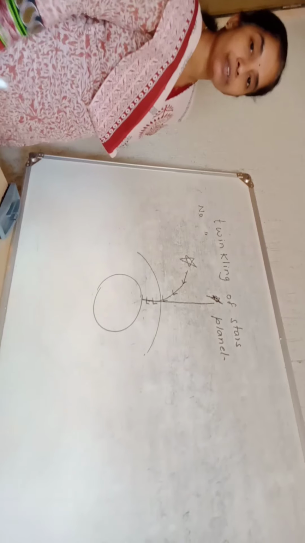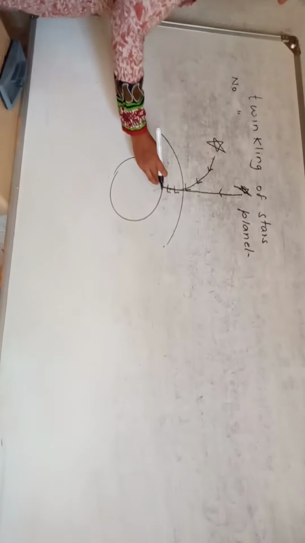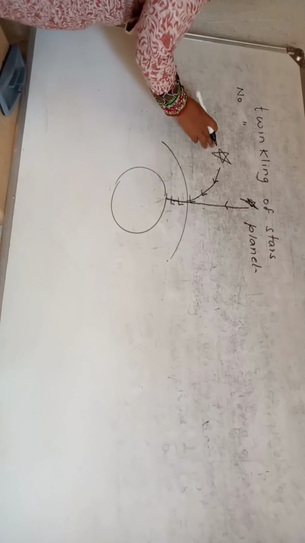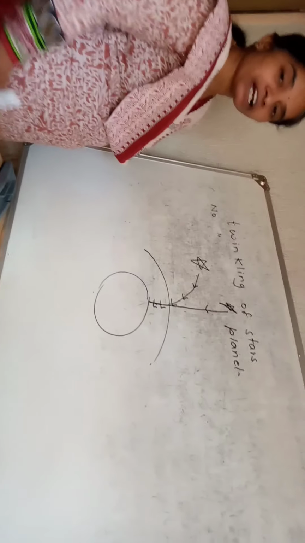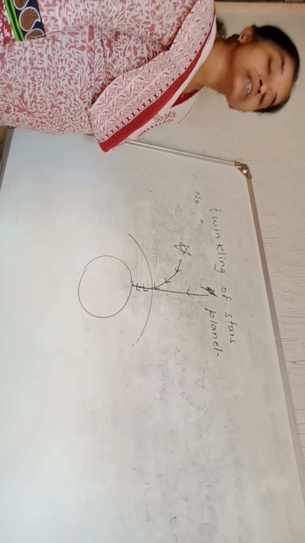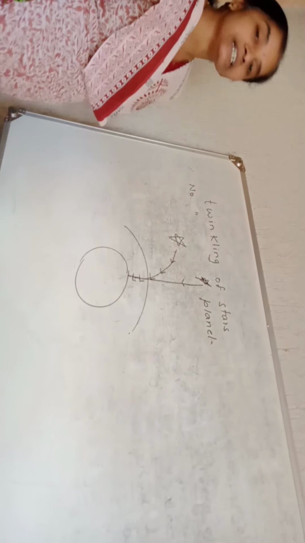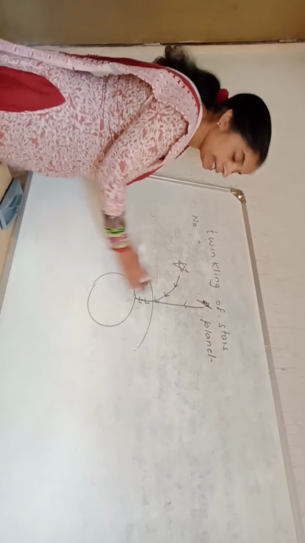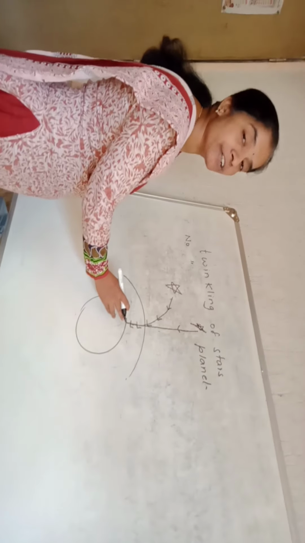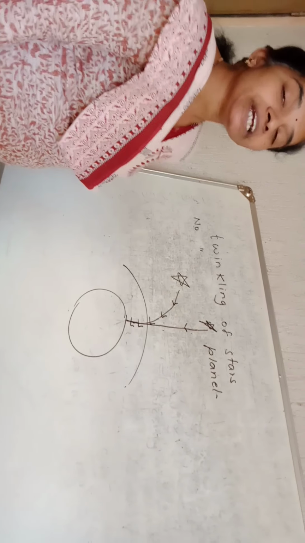The straight line path of the light always enters the eyes, and hence for a person standing on the earth's surface, the actual position of the star is like this, but because of atmospheric refraction taking place continuously, the starlight is traveling from rarer to denser to more denser, hence bending towards the normal, and hence it follows a curved path until it reaches the earth's surface. Hence the actual position of the star is here, but the apparent position of the star appears to be raised.